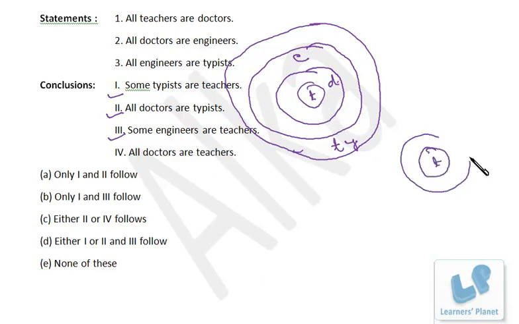because this is a possibility and this is also a possibility. This is teacher, this is doctor. The circles are overlapping each other, but both the possibilities are there. So we cannot be so sure that all doctors are teachers, right? So the first, second and third are true. So we don't have any option showing that conclusions 1, 2 and 3 are all true. Okay, so it's none of these. I hope you are clear.